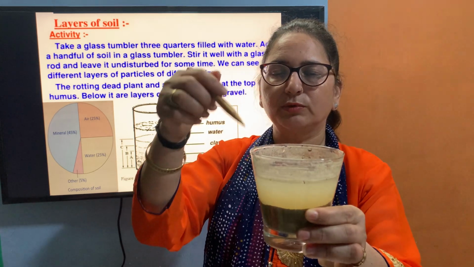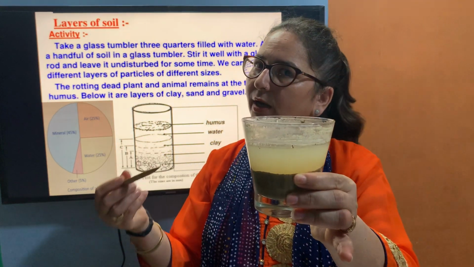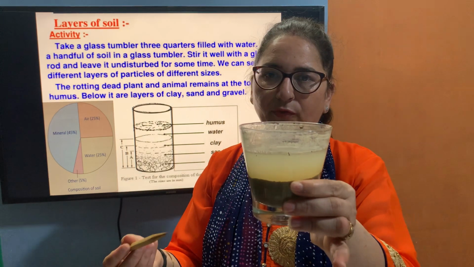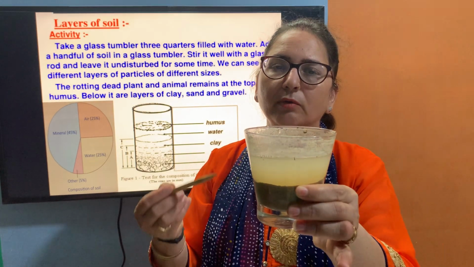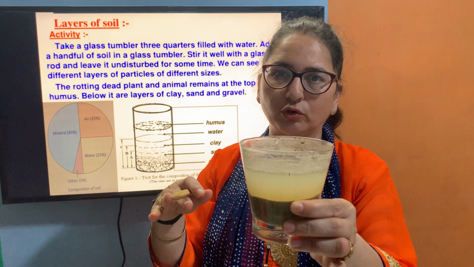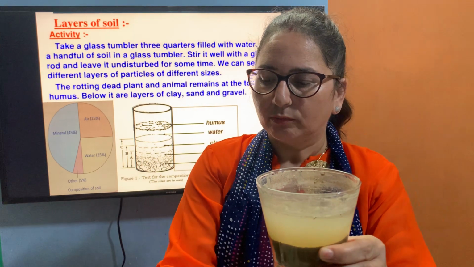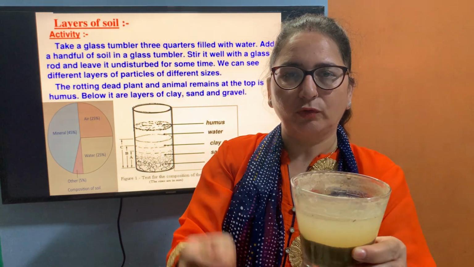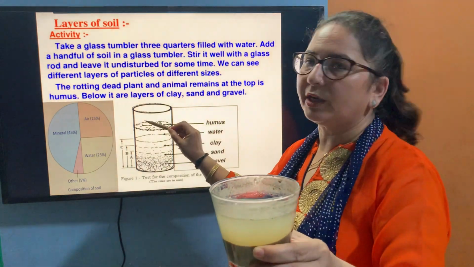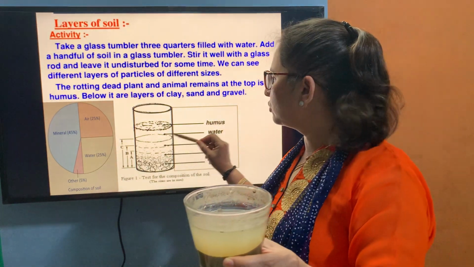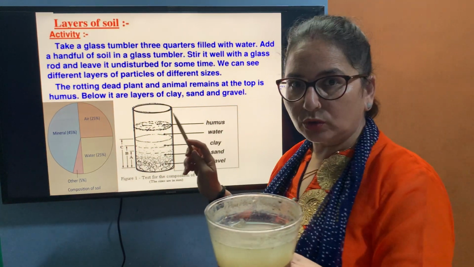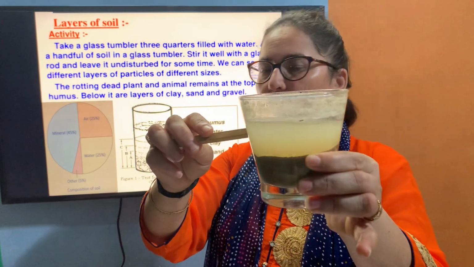ठीक है, तो ये सब चीजें इसके ऊपर फ्लोट करेंगी. Why are they floating? Because they are weightless, or you can say very light in weight. That is why they float on the water. And secondly, what will happen? They will float. What is that? Basically हम उस material को क्या कहेंगे? That is called humus. Is it okay?